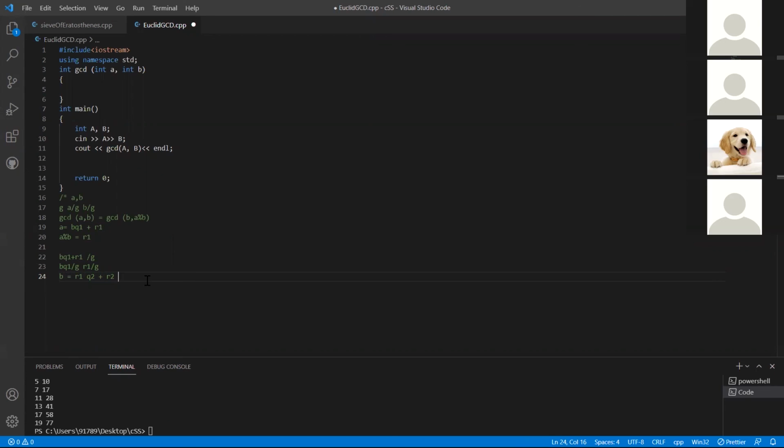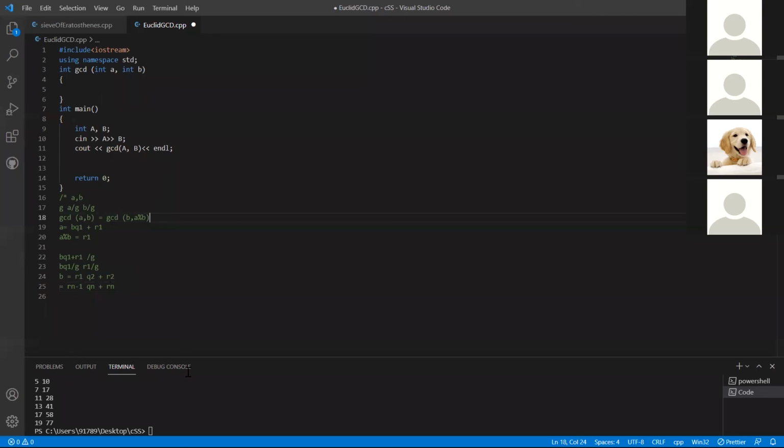Now this process will keep going on until, if I generalize this, my last term would be Rn minus 1 Qn plus Rn. Now until this Rn becomes 0, I have to keep repeating this process. So I will repeat this process until Rn becomes 0. That's when I'll arrive at the GCD of A comma B.